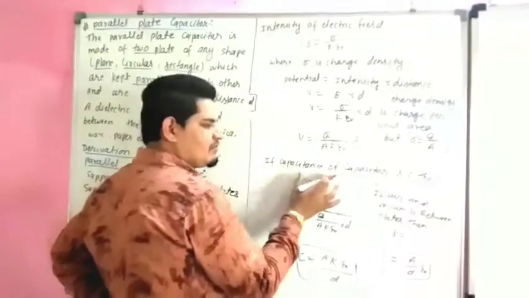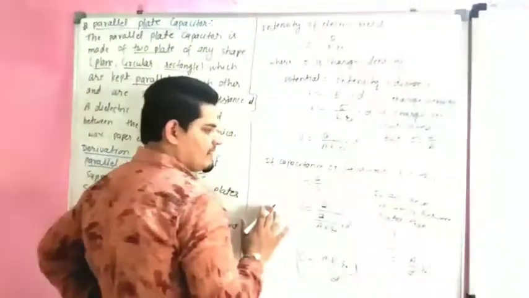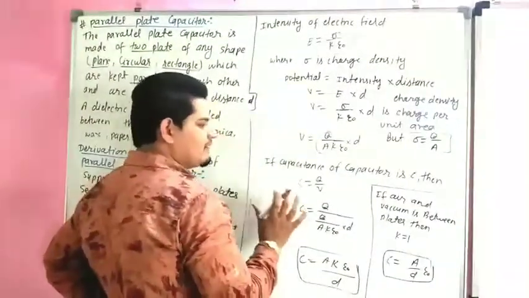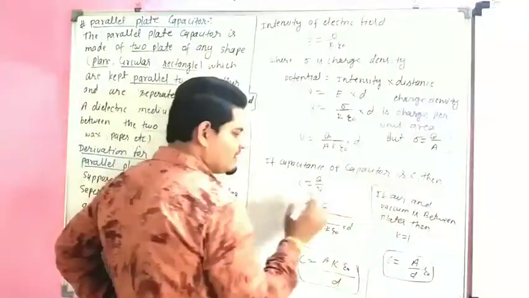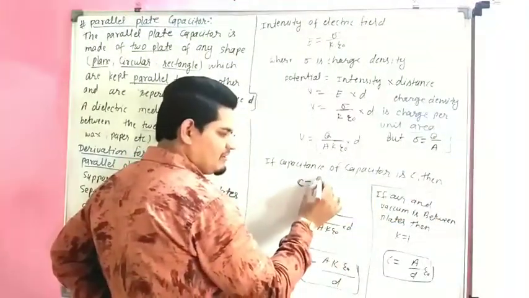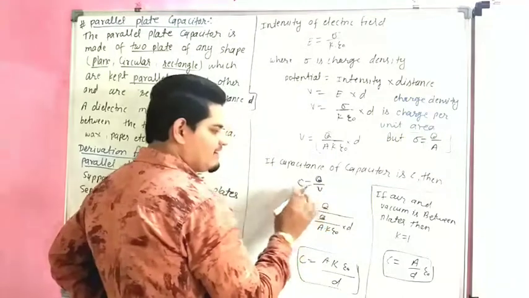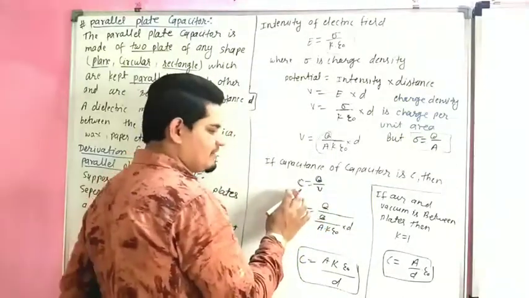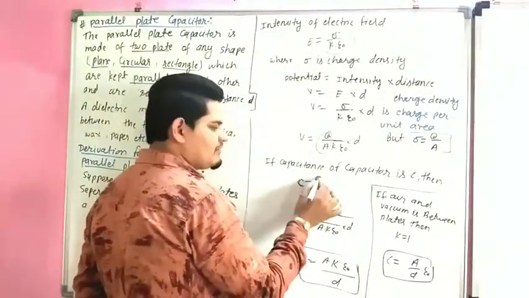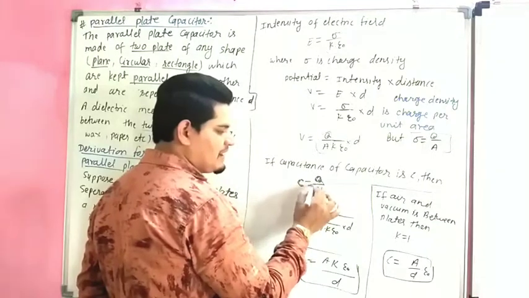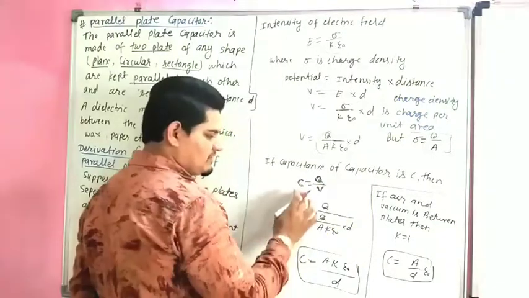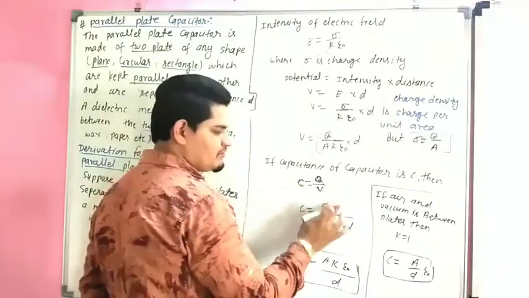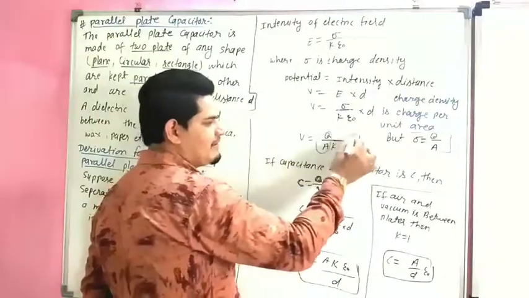Now, if capacitance of capacitor is C, then we already know C is equal to Q by V, where C is the capacitance of capacitor. Now C is equal to Q by V, and what is the value of V?